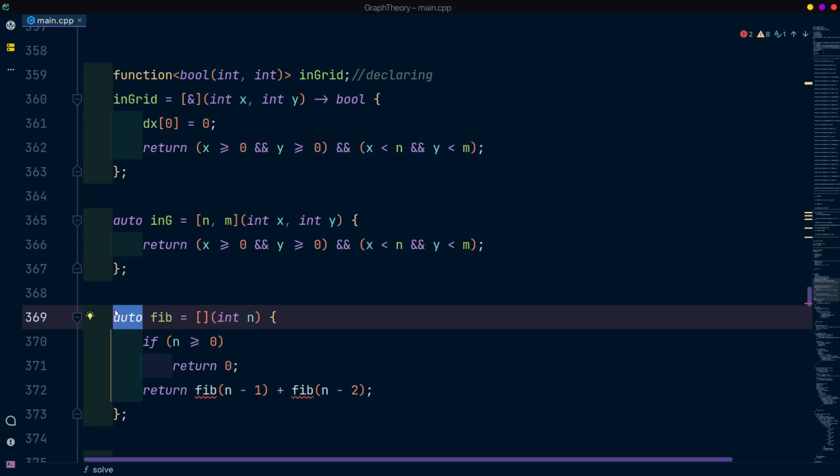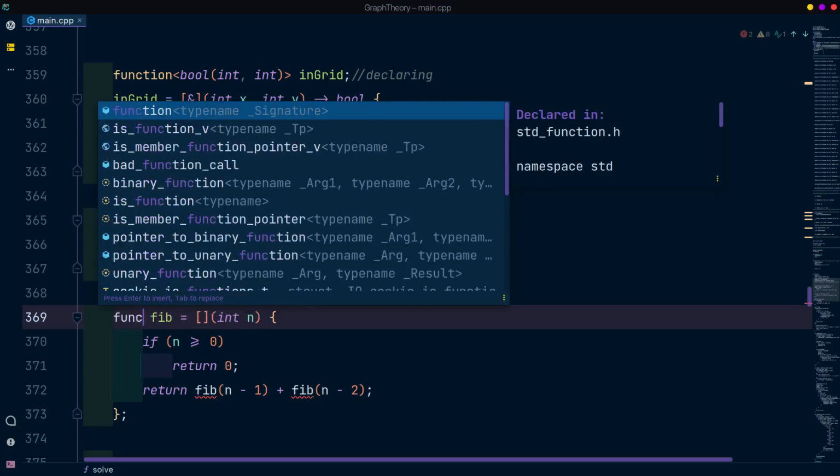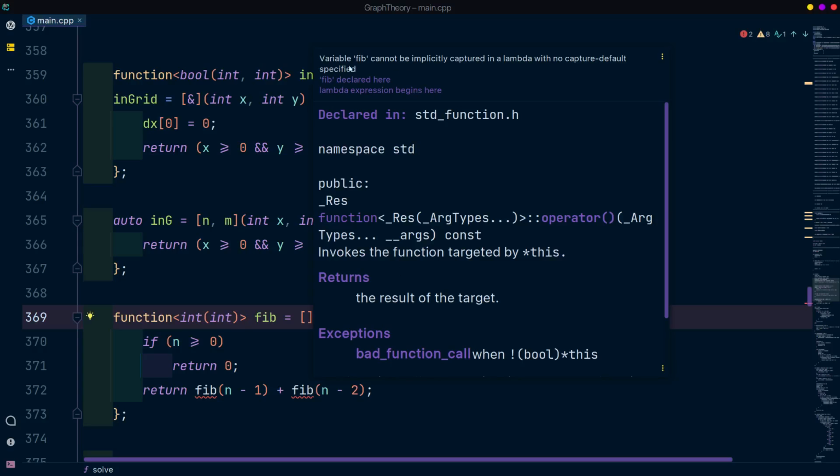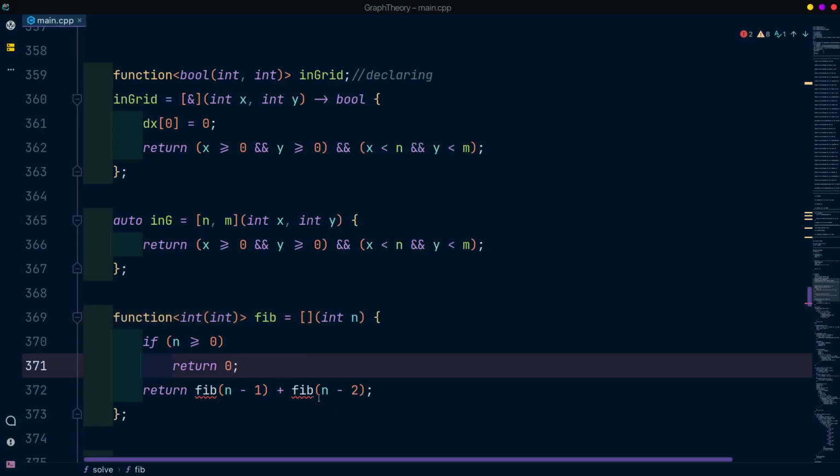But let's change the auto to a particular type, a function that returns an integer and takes a parameter of integer. So int here inside the parenthesis. Inside the parenthesis we mention the parameters. Okay? And template close. But still you can see fib cannot be implicitly captured in lambda with no capture default specified. Let me tell you what is happening here.